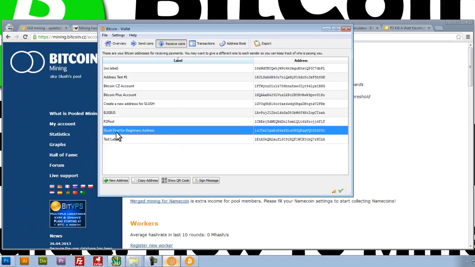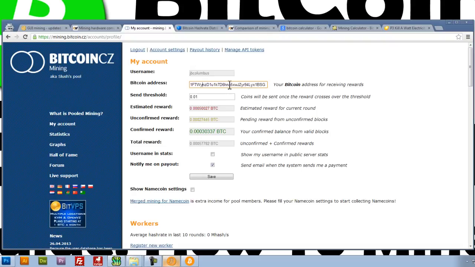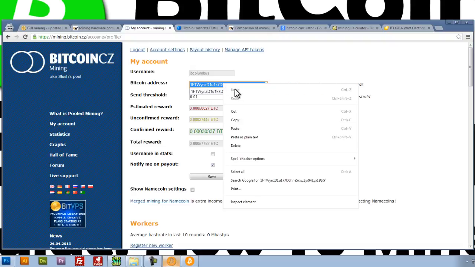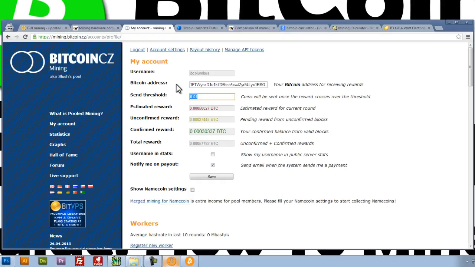Once I do that, you can see it pops up here in this list, and what I want to do is right click, copy that address, this string of code right here, and I'm just going to paste that address there.